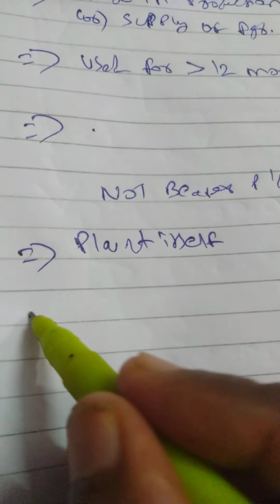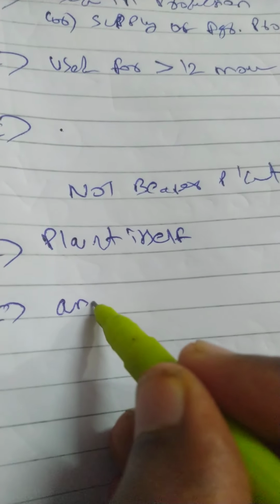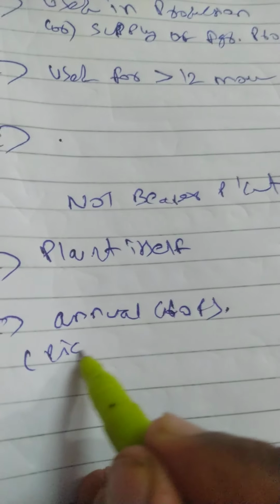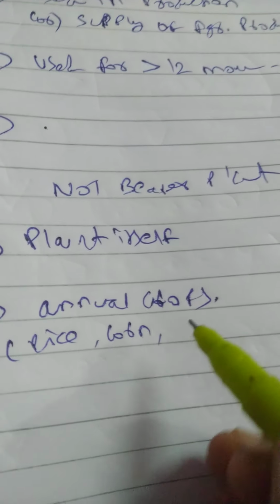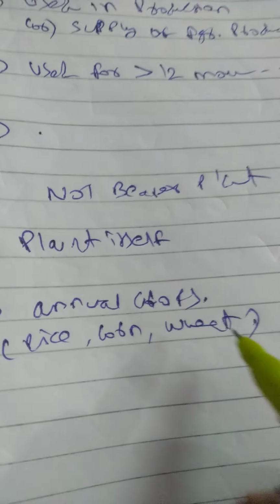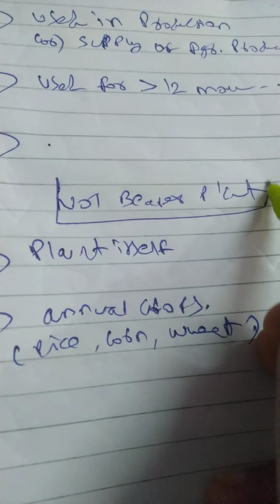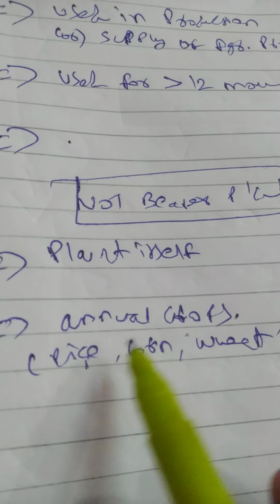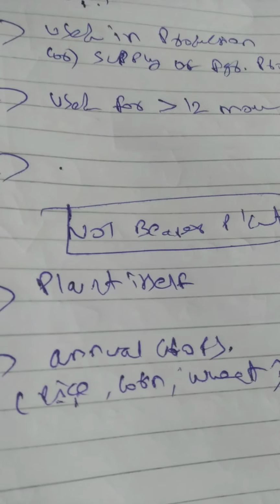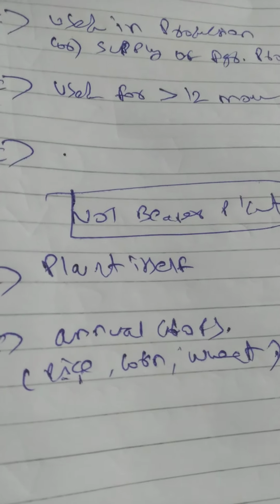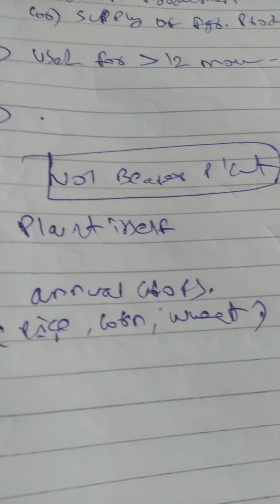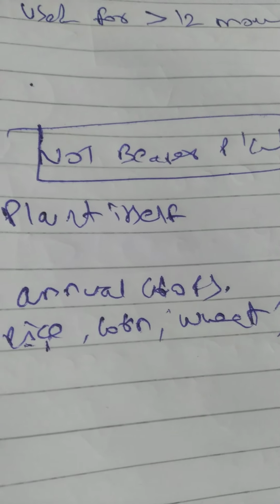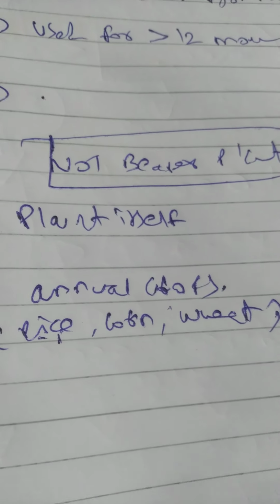Then also annual crops. Annual crops is not a bearer plant. Rice, corn, wheat, all these things are not a bearer plant, because they are sold within a year normally. Correct or not? The rice, corn, wheat, all these crops are sold within a year. So it is not a bearer plant. Very important for examination. You can expect a theory question from biological assets or bearer plant, even 1 mark also.